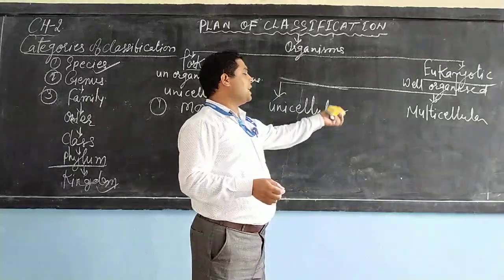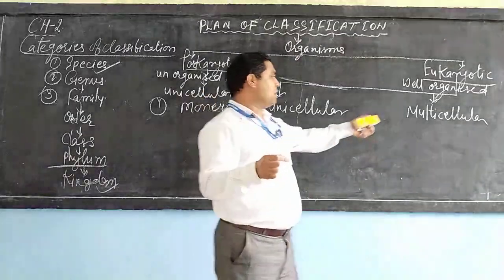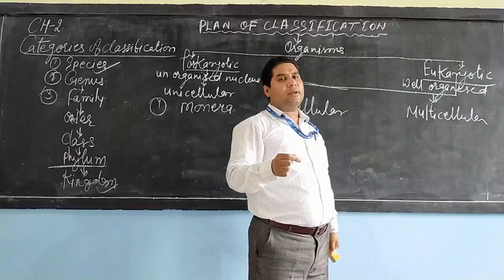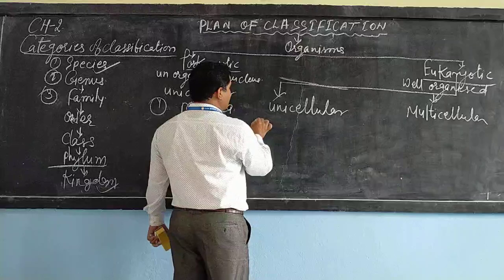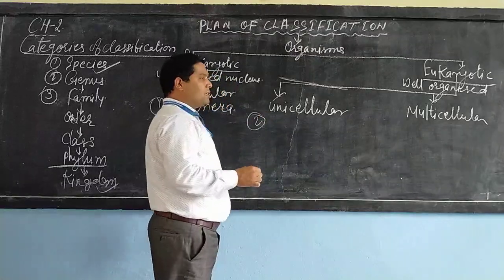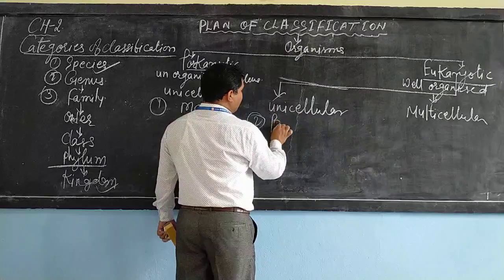Unicellular organisms with a well developed nucleus come under the second kingdom, known as Protista.